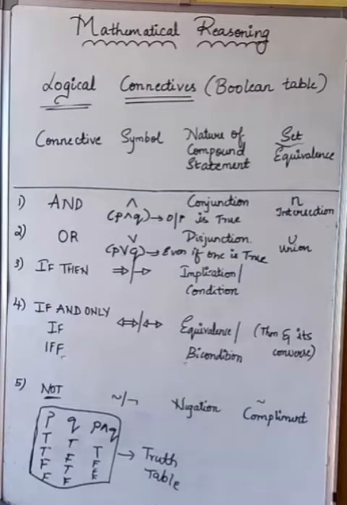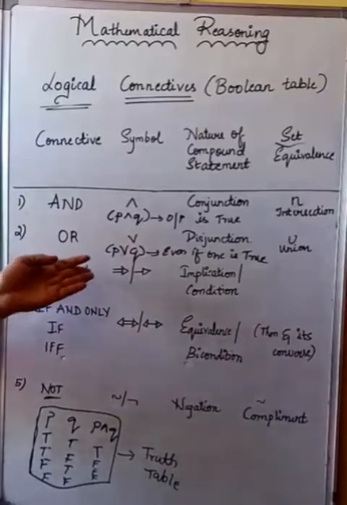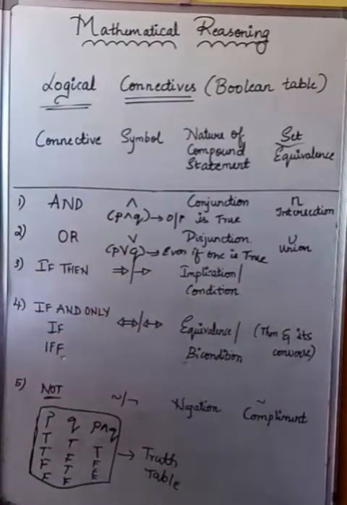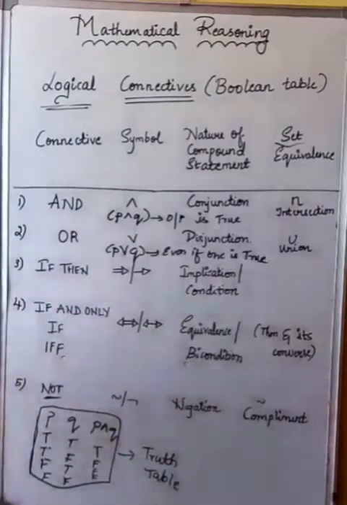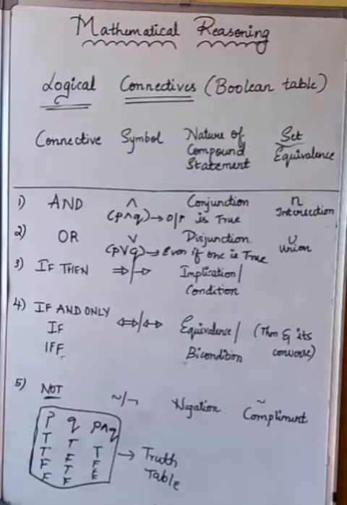I'll be explaining it in the truth table. I'll just explain it once again. If then means what? Here it applies a condition. If you bring a chocolate, then I will sit and study. That means if you do this, then I'm going to work on my studies. You say this to your parents sometimes, yes or no. If you buy me such and such a dress, I will score good marks in the exam. Same thing applies here also. If you do so much, then I will apply it in my exams to get good marks. Same way here it applies with the condition or implication.